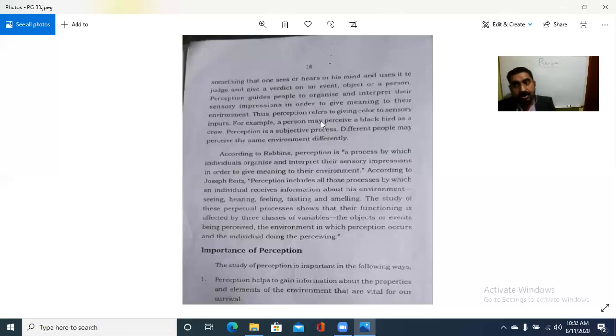That is what was said. With one more example, if a person perceives a blackbird as a crow, then it is a case of perception. So perception is a subjective process and different people may perceive the same environment differently. Now a black bird came and sat; a cuckoo is also almost black in color. If he says it is a crow, then in his mind this bird belongs to the crow. Did you understand? So that is the case. If he spreads it in his own view saying this is it, it is a case of perception.